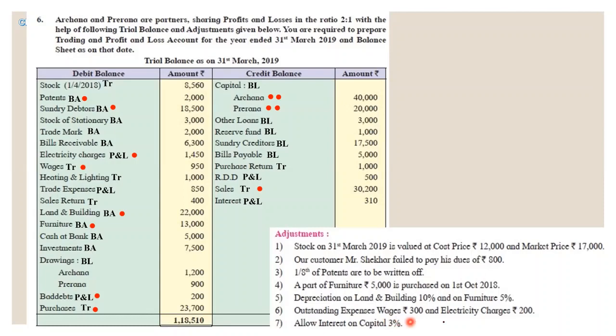Outstanding expenses: wages and electricity charges, 300 and 200. So I have made a mark on wages and electricity charges. Okay, the second effect will be given in balance sheet.